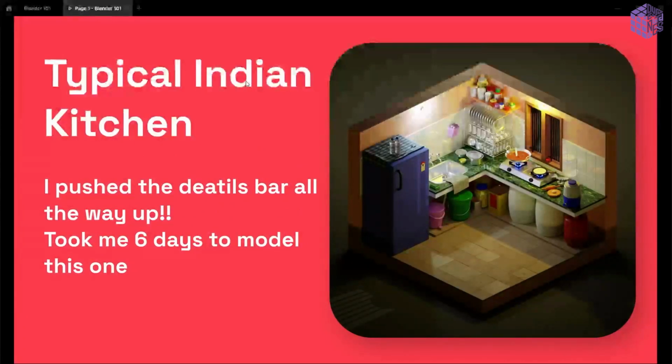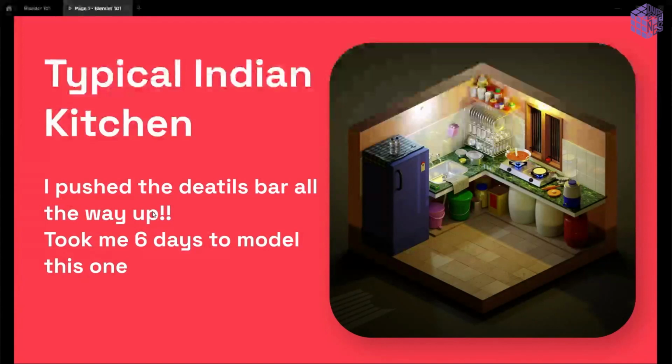I figured out that people connect a lot, मतलब जो similar चीजें हैं उन पे बहुत they are connecting. Then I started researching कि और क्या similar हो सकता है, and I stumbled upon Indian kitchens. Most kitchens look like this. This is an Indian kitchen, my next render after the hostel room.